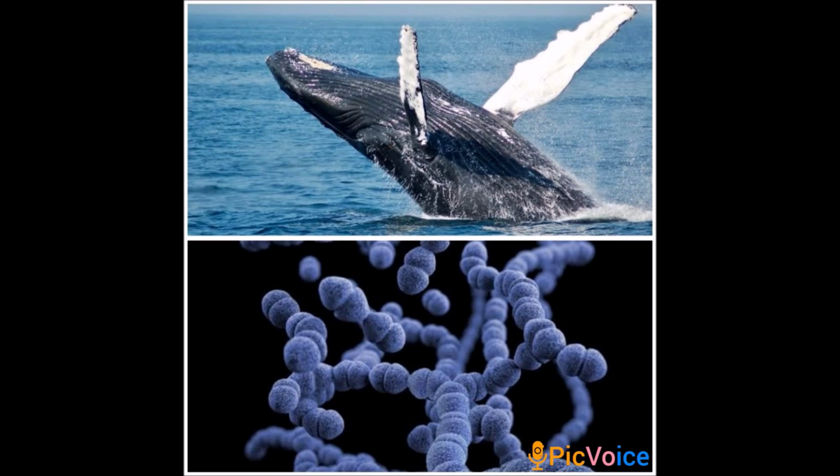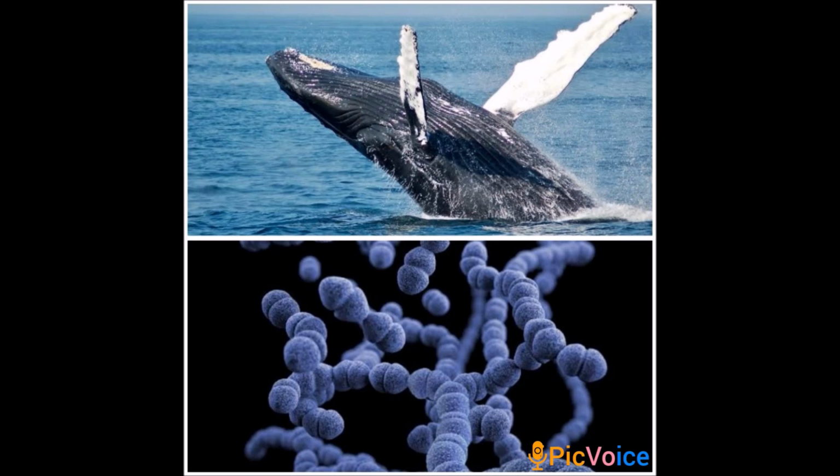But I am here to tell about the common thing. Some things are common between these two organisms. So let us see. All the living organisms, from the smallest bacterium to the largest whale, share certain characteristics of life. All of them are living things. For example, all living things are made up of cells. Inside the whale you can find many cells, and in the bacterial body you can also find small cells.